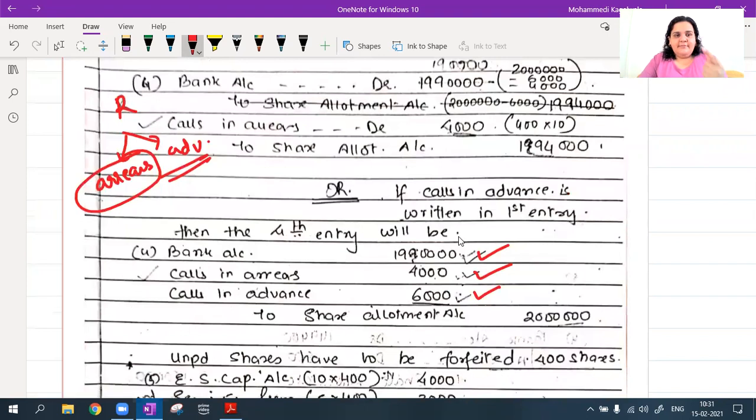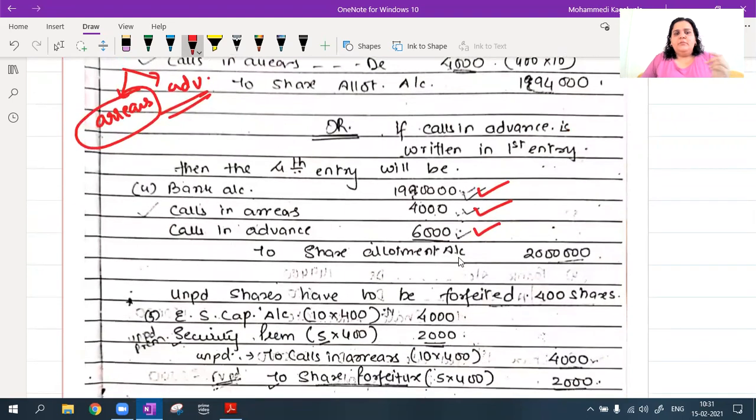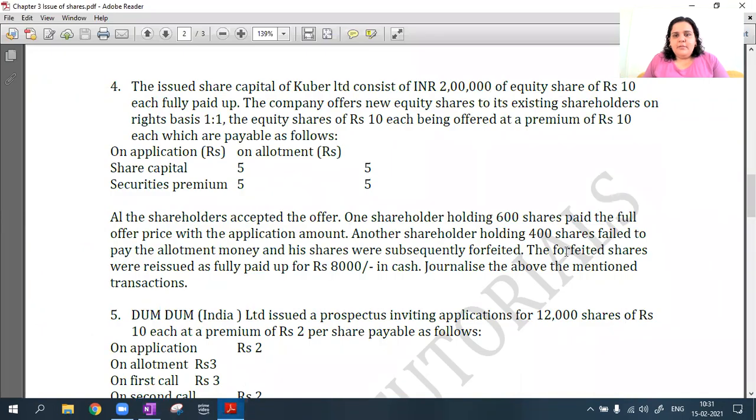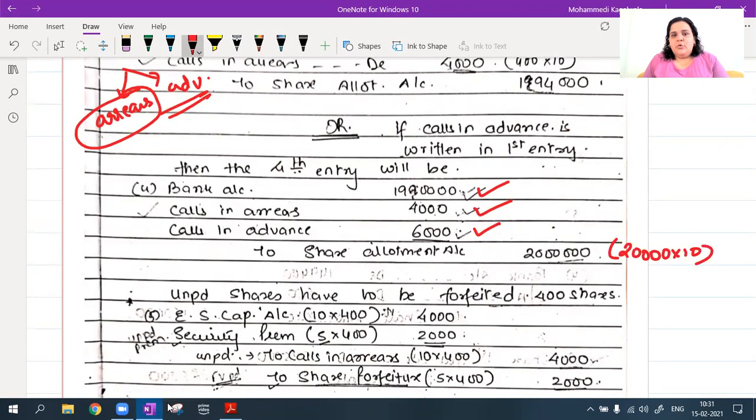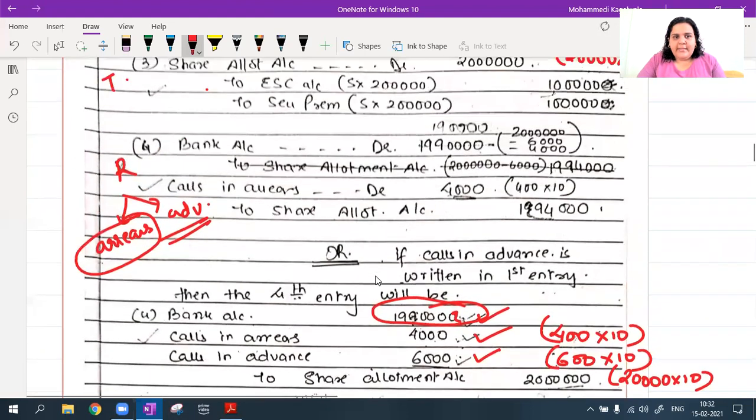Then only I'll get a nullifying effect. Okay, to share allotment. Share allotment 20,000 into 10. Calls in arrears, they have given me on 400 shares. So calls in arrears simple 400 into 10. I already know my calls in advance is 600 into 10. So my balance will be the bank account 1,99,000. Okay, it will be 1,99,000.